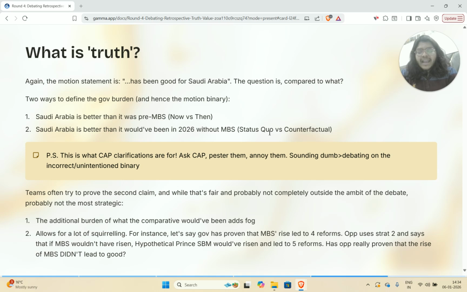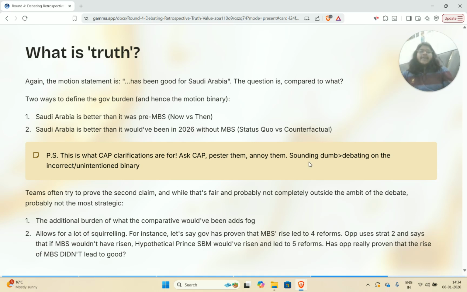And I think that if anyone tries to run on the second strategy, you could call them out on it. You could try to pull them back. You could very easily engage on their strategy, but also just know that them running on that strategy reduces their ability to actually deeply engage with the harms and benefits that you're talking about in the round. All right. So I would say strat one is better. I would say that, and I also do think that this is the real burden of the debate.